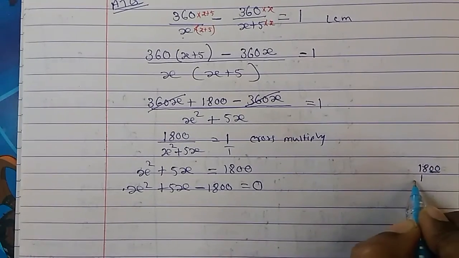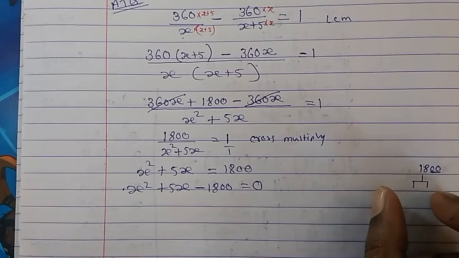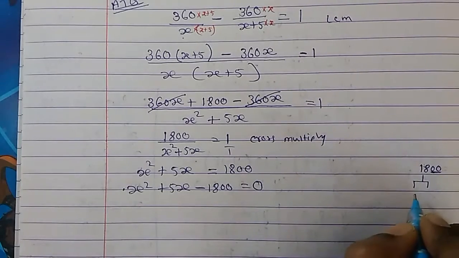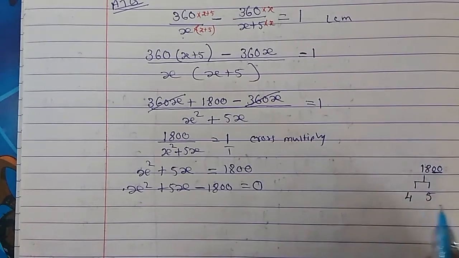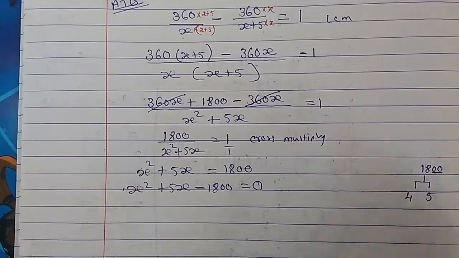Only 18, you make into any two numbers. Get the factors of 18 such that we get the middle term here. So what will give us here? 18, 4 and 5? 4 and 5 means 20 it comes.